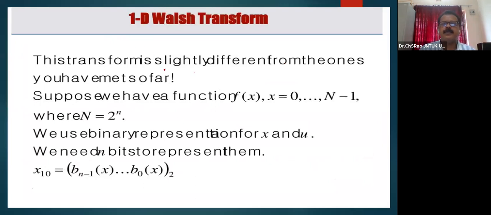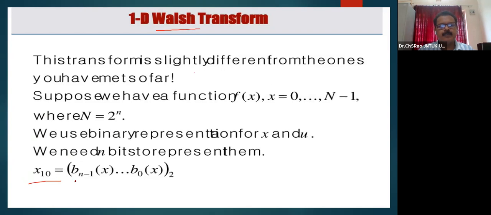And this transform is slightly different from the one you have just seen so far. Suppose we have a function f of x, x ranging from 0 to n minus 1, where n may be represented as 2 power n. We use binary representation of x and u. The binary representation we will make use of. This is a strictly digital transformation where the binary representation may be used. We need n bits to represent the transform coefficient.